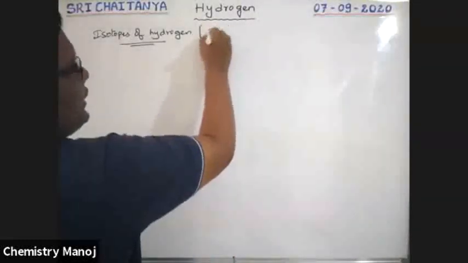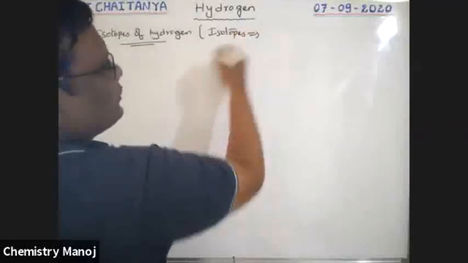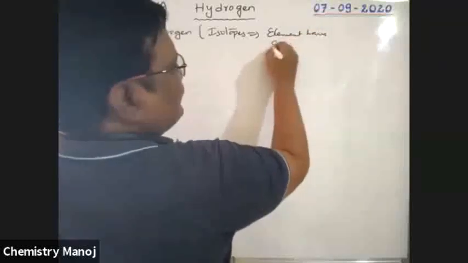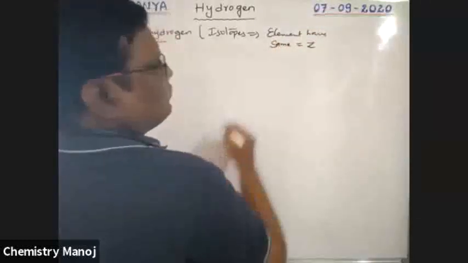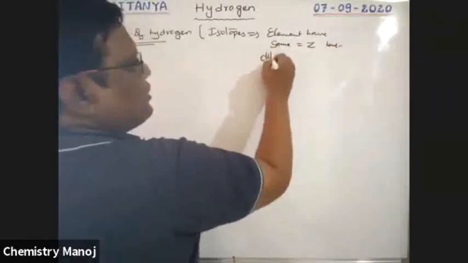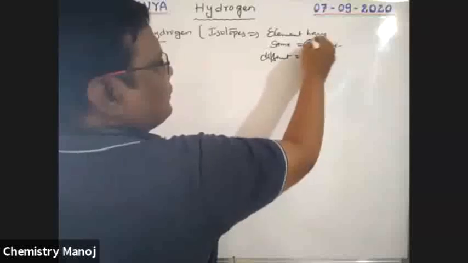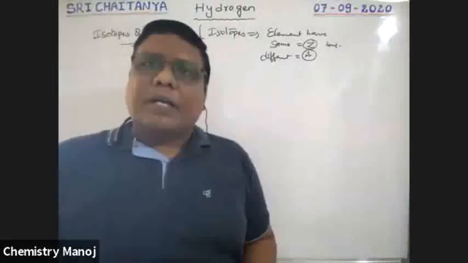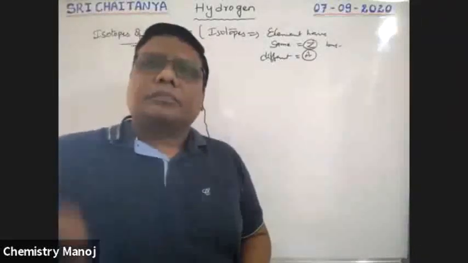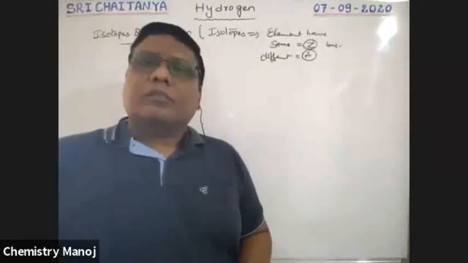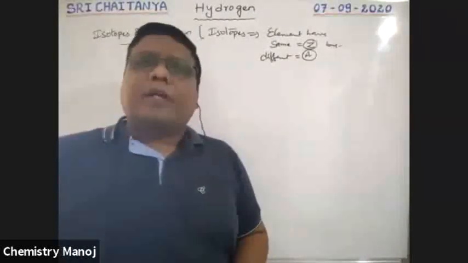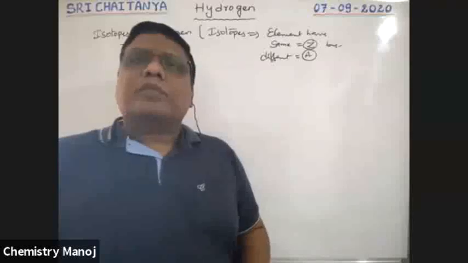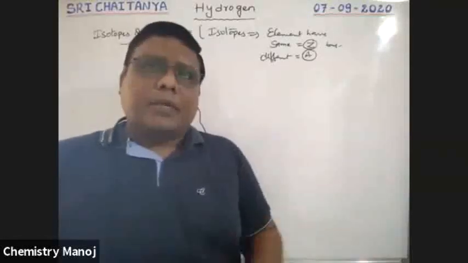Isotopes means elements having the same atomic number but different mass number. Z is nothing but atomic number, A is nothing but mass number. So same atomic number but different mass number, those are called isotopes. Here atomic number is the same but mass numbers are different.